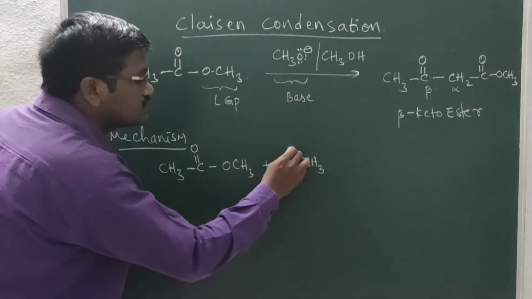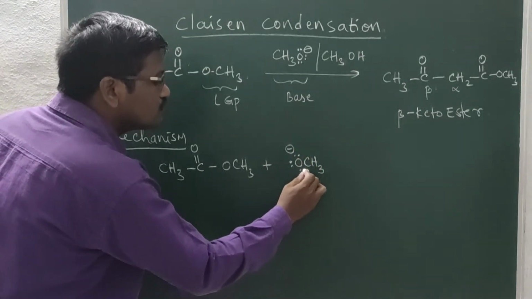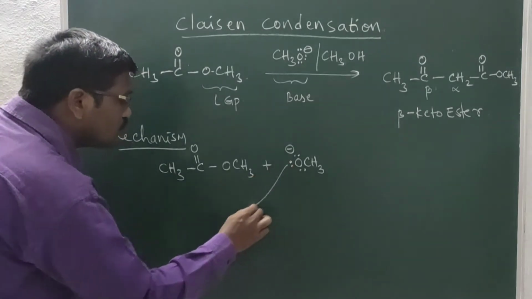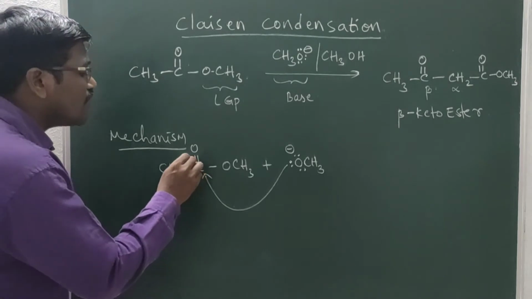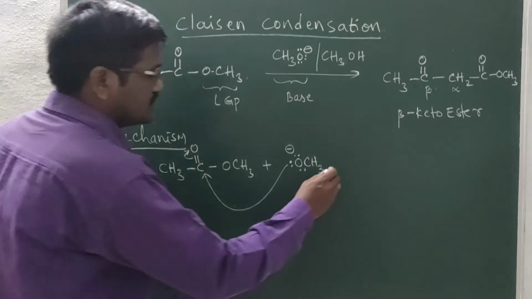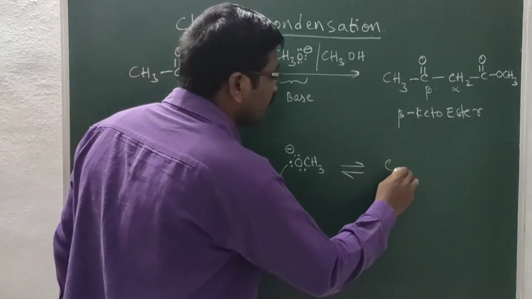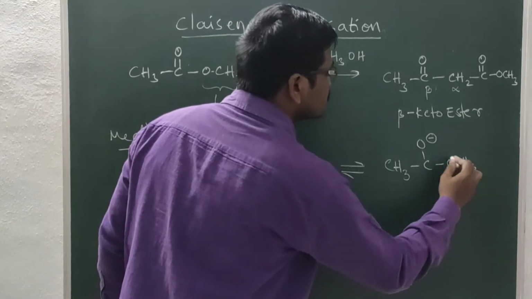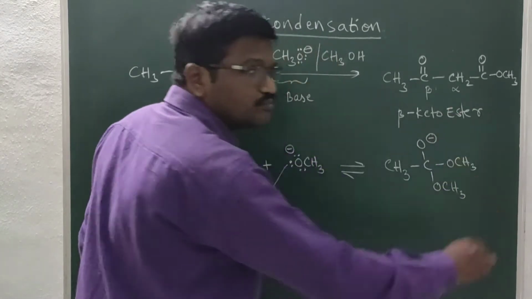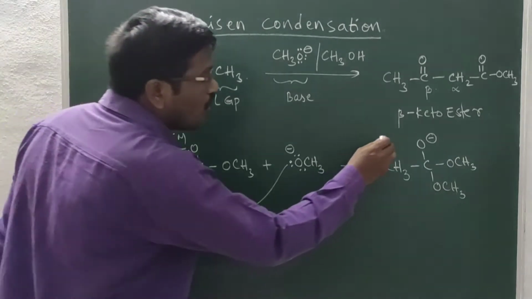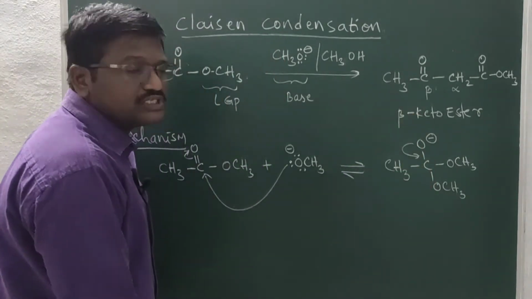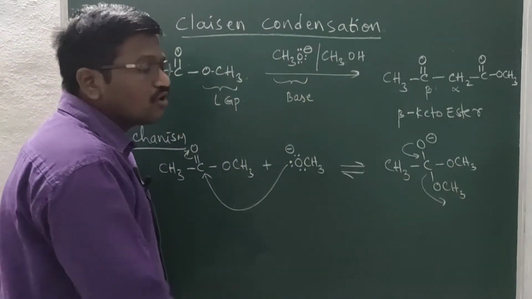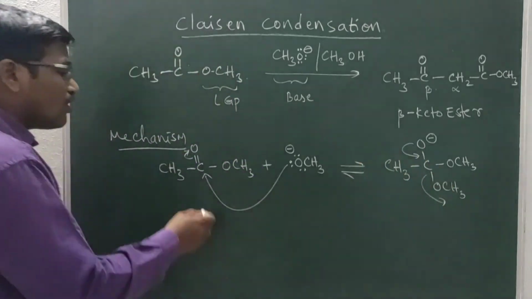this alkoxide ion acting as a nucleophile, what happened? Nucleophilic addition takes place. That is, this nucleophile will attach on the carbonyl carbon and the pi electrons will be transferred to the oxygen. After nucleophilic addition, we got the product like this. This is the nucleophilic addition product. In this product, oxygen reverts its electron pair back to the central carbon, then methoxide ion will depart. Again we got the same reactant.